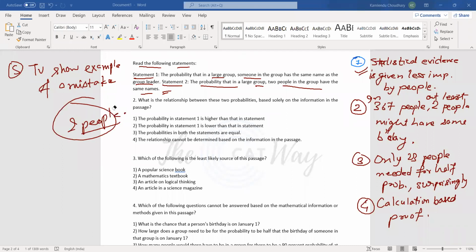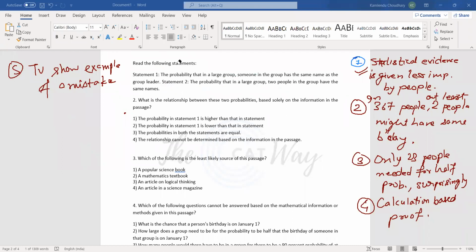So we have the freedom of choosing the dates here. Now, in this case, what are we choosing? Same names and a specific name. A specific name would be rather difficult to find and would depend on the name, rather than finding the same names, right? So the probability in statement one would be lower than in statement two.